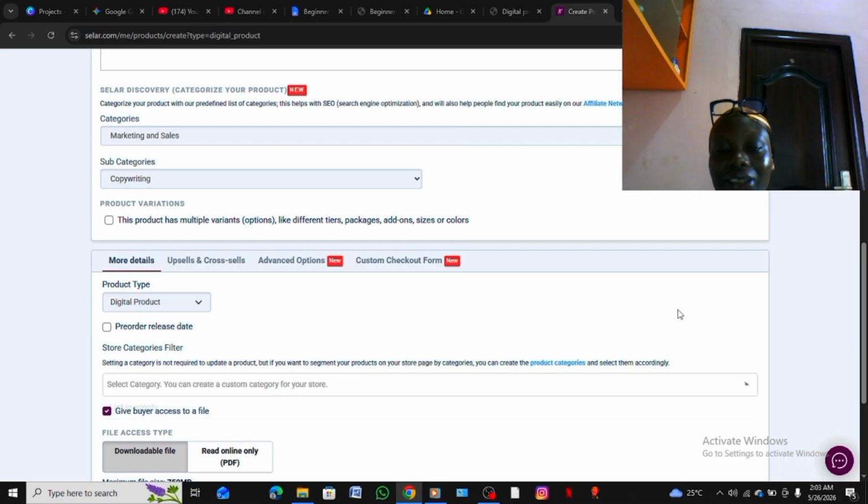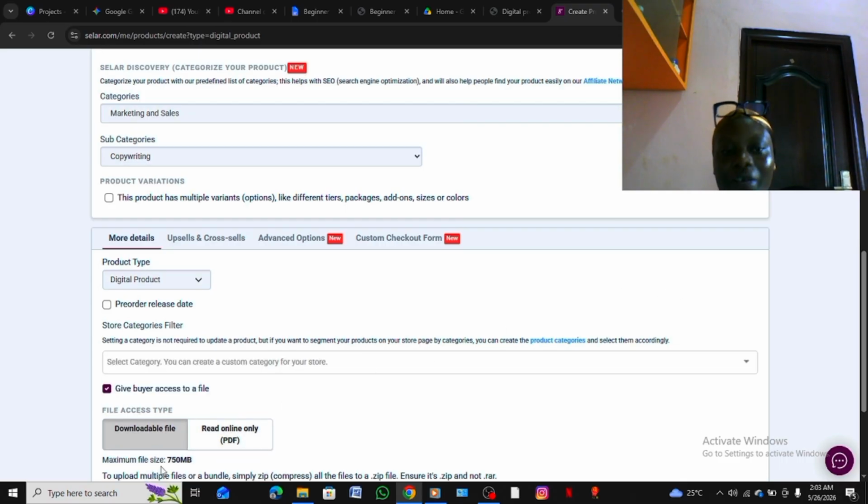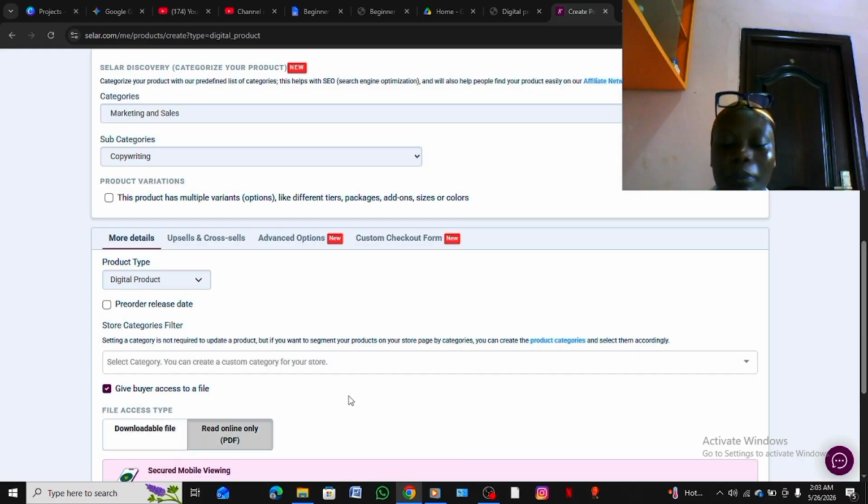This is actually empty, so there's only one for it. Do you want this file to be a downloadable file or a read-only PDF file? Personally, I do mine as a read-only PDF file, except when it's a free product, that is when I make it a downloadable file. With a read-only PDF, people will not be able to share your product with other persons, because you put money and effort into it. So that is why you should make yours a read-only PDF file.